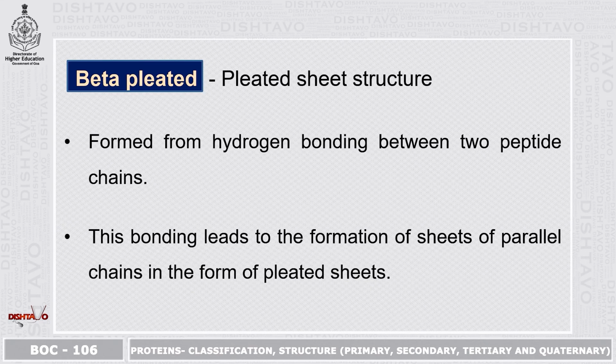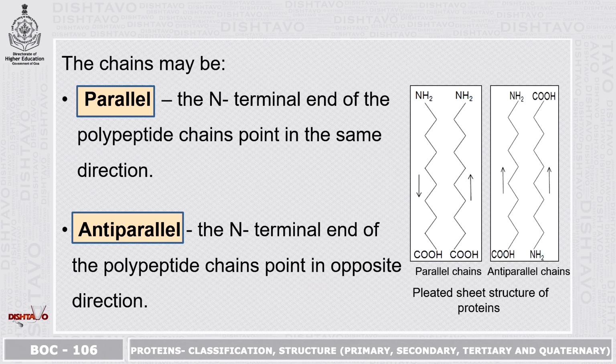Beta pleated sheet structure. These are formed from hydrogen bonding between two peptide chains. This bonding leads to the formation of sheets of parallel chains in the form of pleated sheets. So the chains may be parallel. Here the N-terminal end of the polypeptide chains point in the same direction as shown in this diagram. Antiparallel, the N-terminal ends of the polypeptide chains point in the opposite direction.